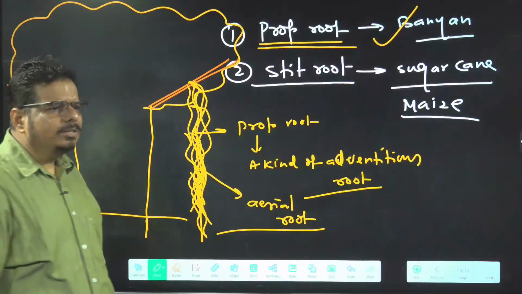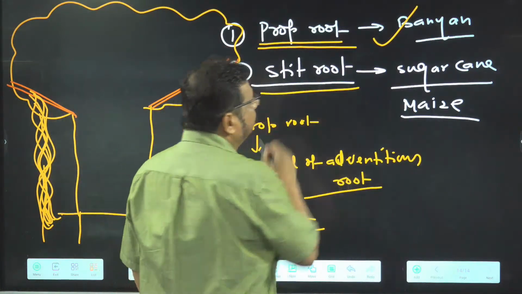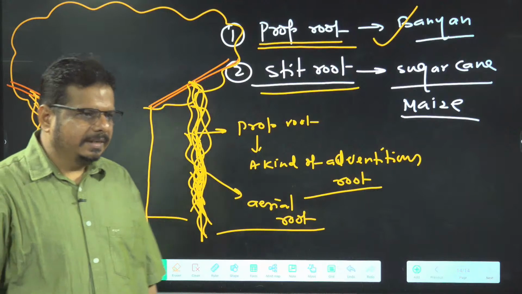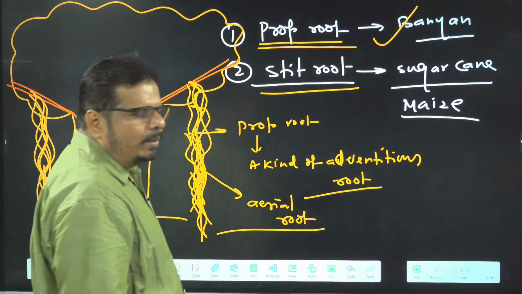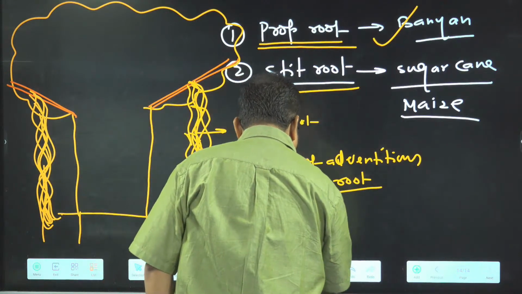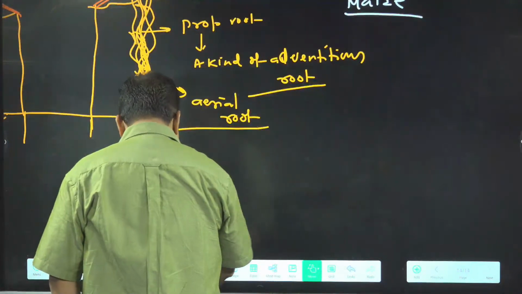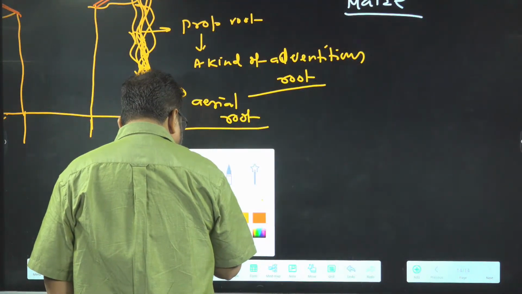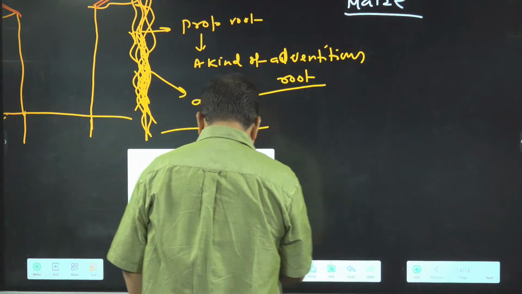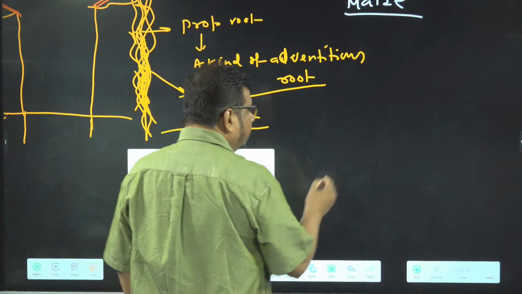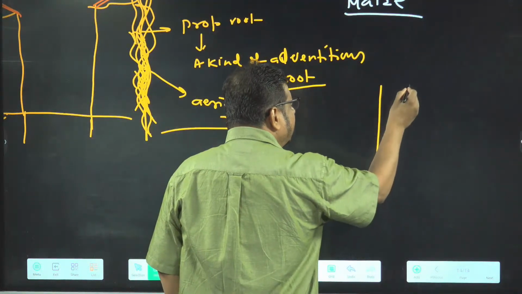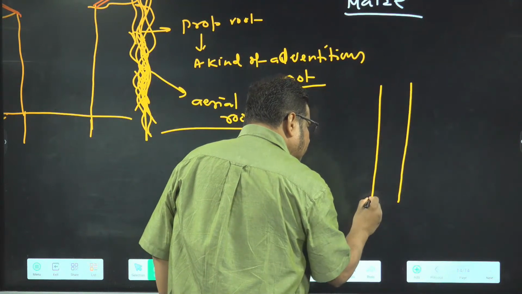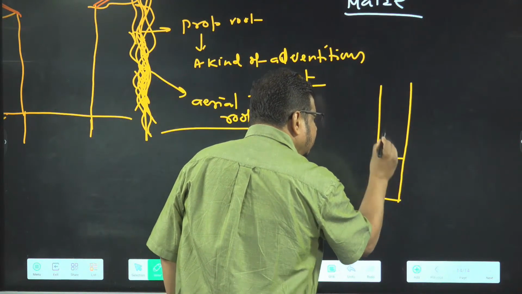Now we are coming to the second type of root, a stilt root. Have a look. You have seen the sugarcane. In your state, does sugarcane cultivation occur or not? You have seen the maize plant. So in the maize plant, you will find, have a look here.